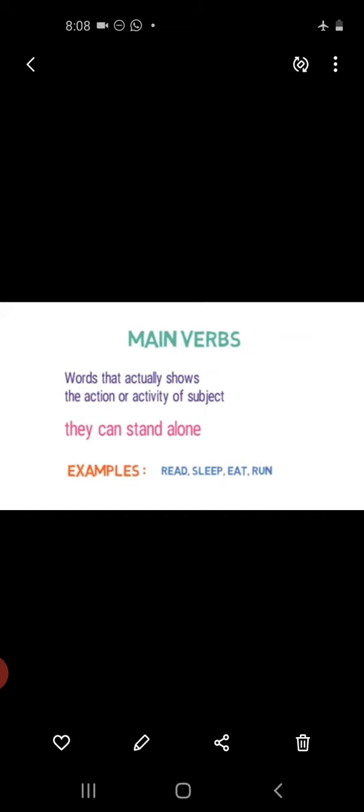Verbs which have meaning on their own, agree with the person and number of the subject and show the tense are called principal or main verbs. The principal verb usually refers to the base form from which other forms of the verbs are made. Alright.